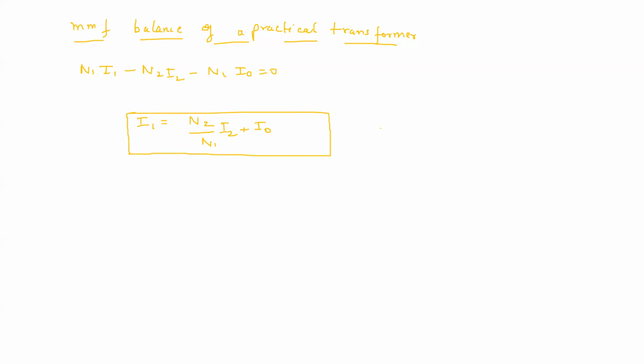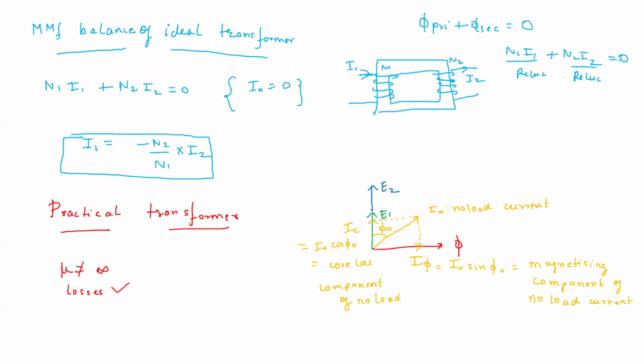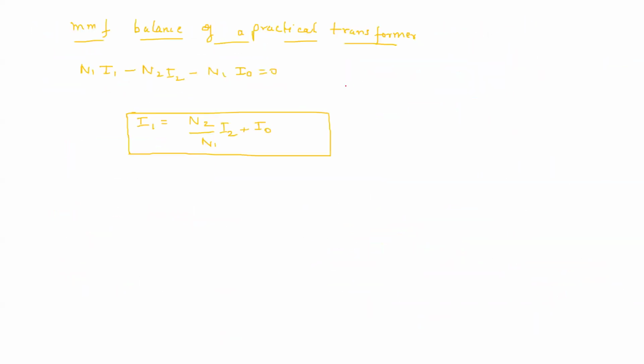Now we will see the circuit diagram of the transformer. First of all, we now have the core losses. You can see that this no load current has two components: one is the magnetizing component and one is the core loss component. And this I1 is the summation of I2 plus I0. Let us now include the copper losses.